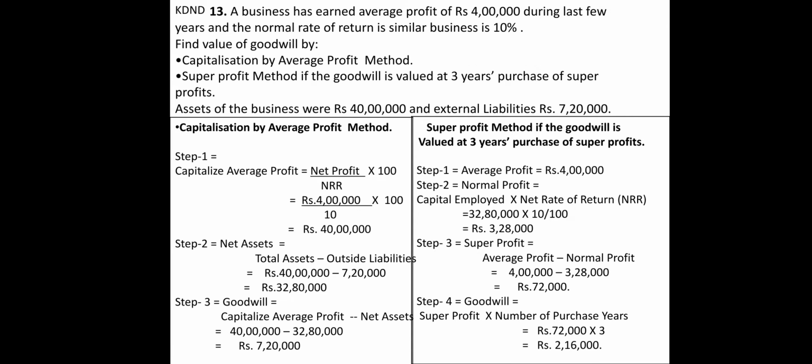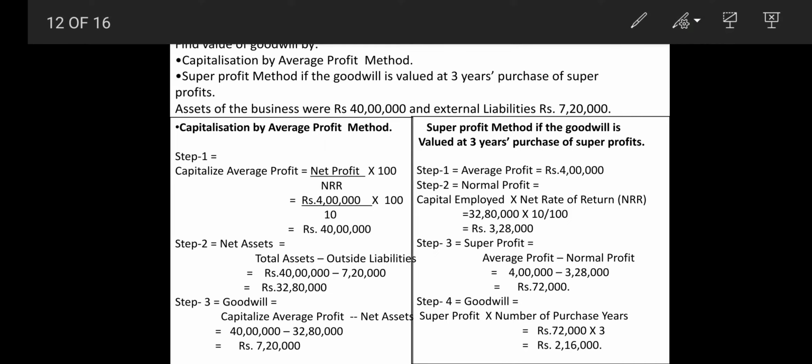Now comes your next sum, that is a business has earned an average profit of 4 lakhs during the last few years and the normal rate of return for a similar business is 10%. Find the value of goodwill. Now this sum is to be done by two methods. One is capitalization of average profit and another one is super profit by 3 years purchase. Assets are given as 40 lakhs and 7 lakh 20,000 respectively. In this case, we first capitalize the average profit and the final answer you will get is 7 lakh 20,000.